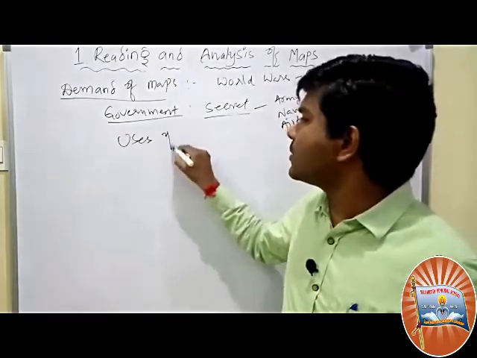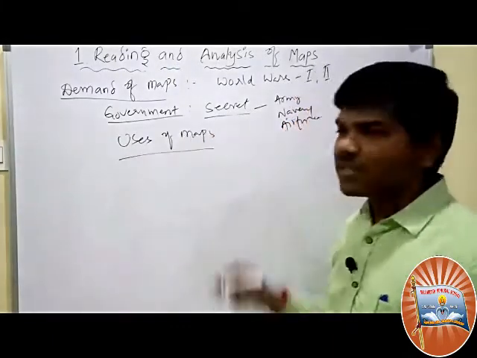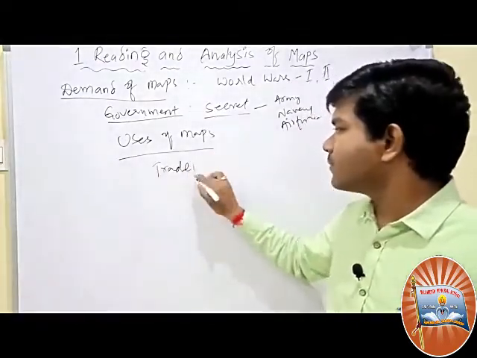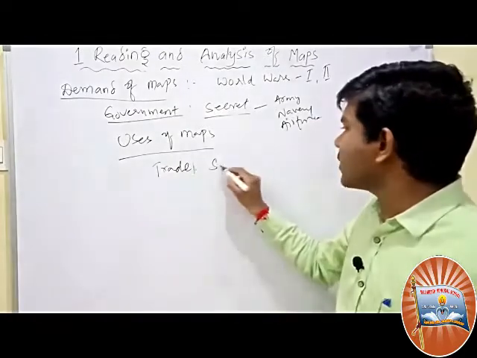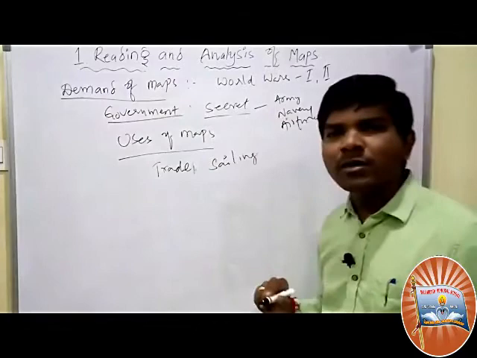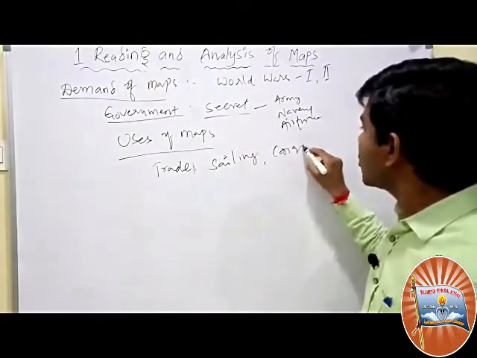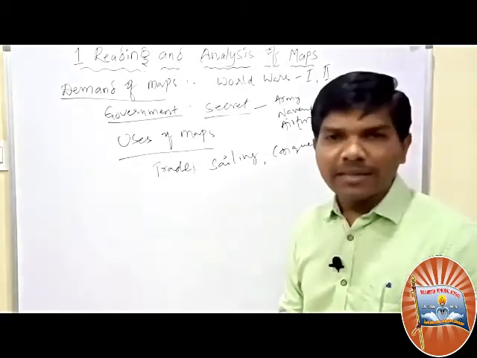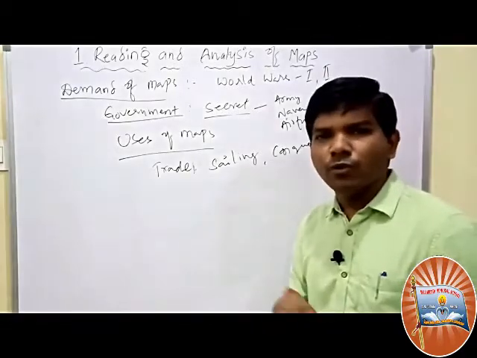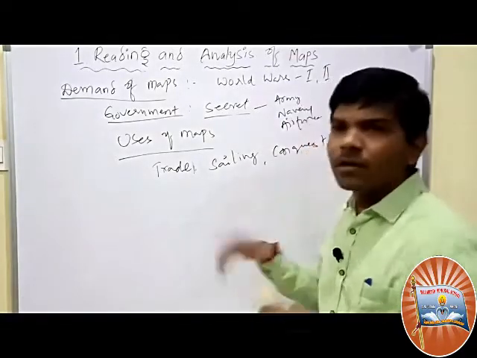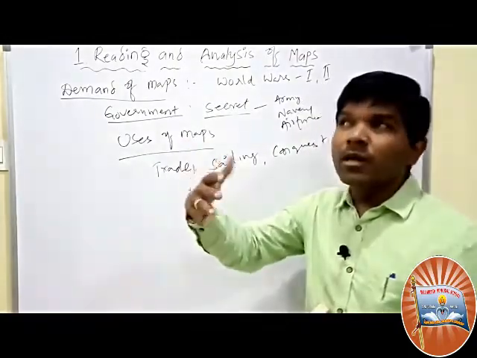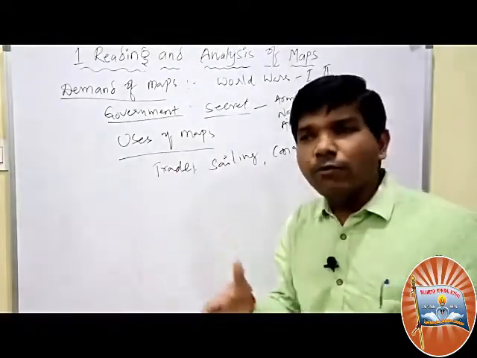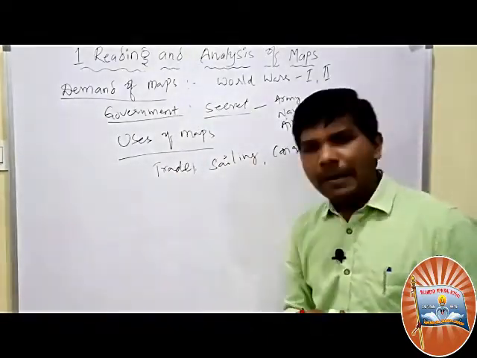Then what are the uses of maps in present days? We are using maps for trade. Trade means business. We are using maps to sail and travel on the sea. We are using maps for conquest, to occupy, to go anywhere. For example, if Pakistan is attacking us, then how do we respond? We have to give a good answer to them. Then we have to attack them as per wherever mountains are, wherever routes are, what kind of way we have to go, from where we have to enter. So the entire information will be provided by the maps.